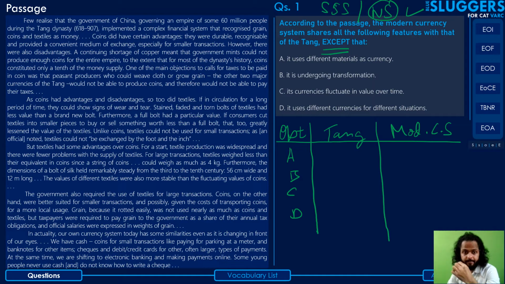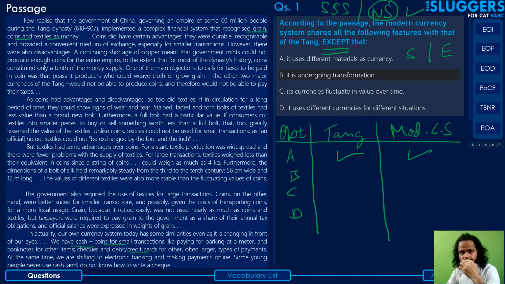Okay, so let's start. The first option says it uses different materials as currency. So the modern currency system uses different materials as currency, and that is common with the Tang dynasty. That's true. Modern currency system does use different materials as currency. So it has cash, coins, etc., and then you have credit cards. So cash and coins must be made of different materials. So that's true in case of the modern currency system. And it's also true in case of the Tang dynasty, because they also used grains, coins and textiles. So again, different materials. Both of them are true. So they are shared, and hence the first option can be eliminated with a capital E.